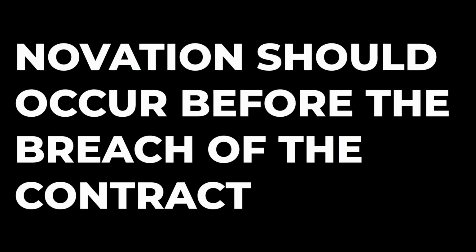Now, novation should occur before the breach of the contract. Before the breach of the contract, that is very important. After the breach of contract, legal consequences will be different. So before the breach of contract, novation has to happen. Parties should agree whether they are changing the parties or coming with a new agreement. Now, the new contract should be enforceable. That should be a valid contract, fulfilling all the 10 essential elements of a valid contract, and that can be enforced in a court of law.